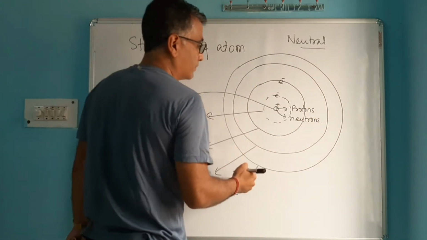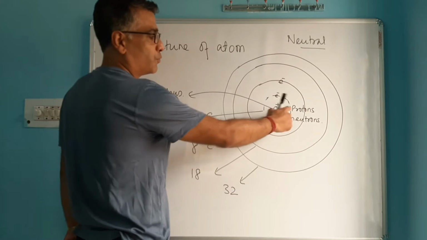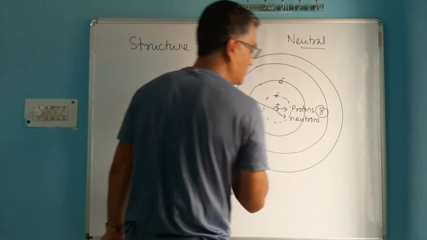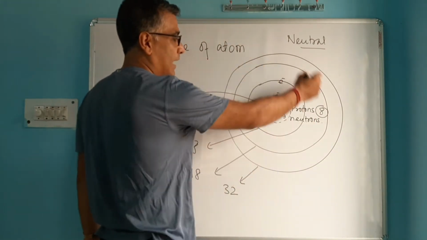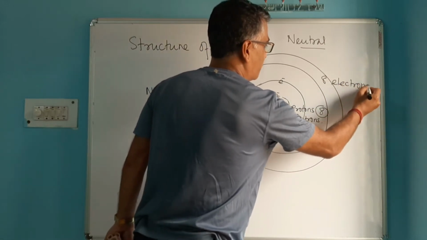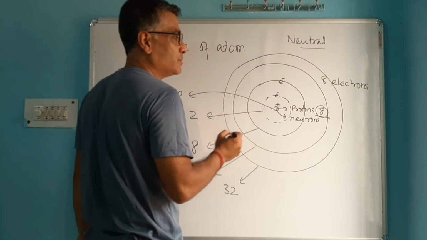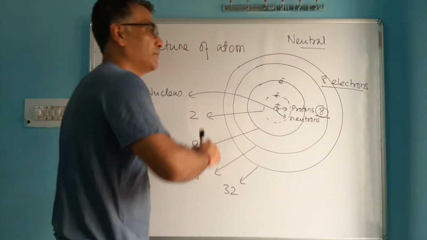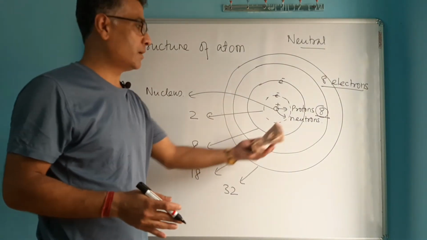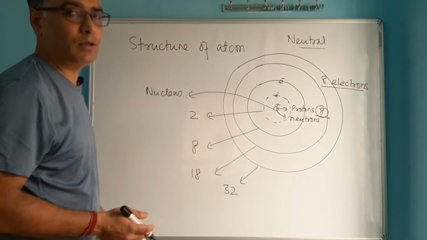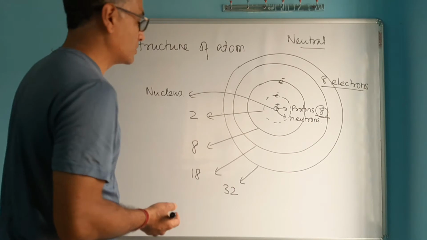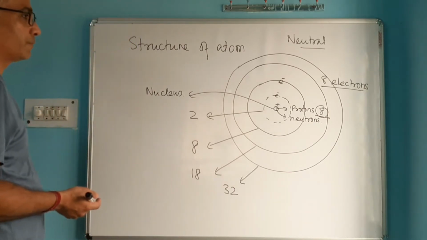Inside an atom, you will have an equal number of protons and electrons. Suppose an atom has 8 protons in the nucleus, then around this nucleus you will have altogether 8 electrons also. So the total positive charge of 8 protons is balanced by the negative charge of 8 electrons. That makes an atom as a whole neutral, because the number of protons and electrons are equal. Positive is equal to negative, they cancel each other's charge, and that makes it neutral.